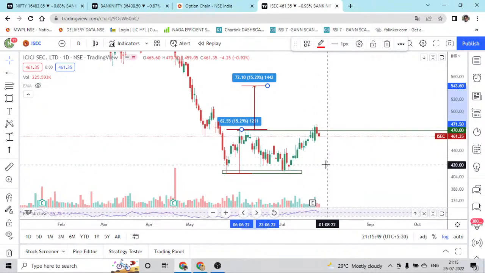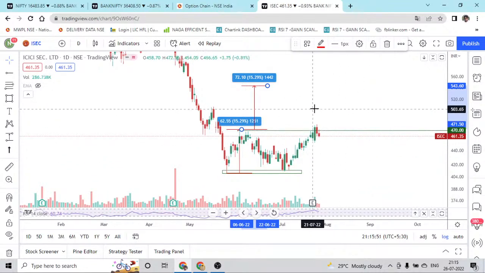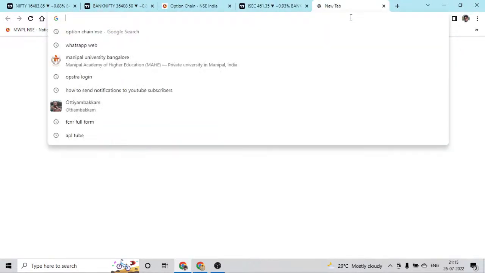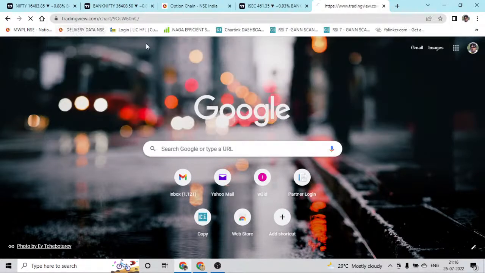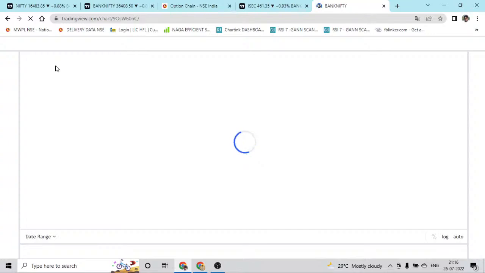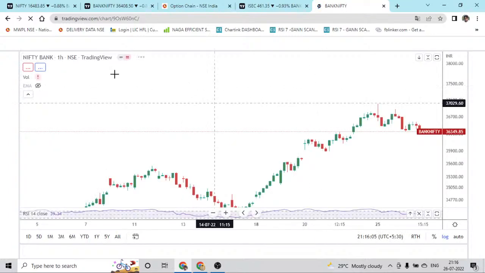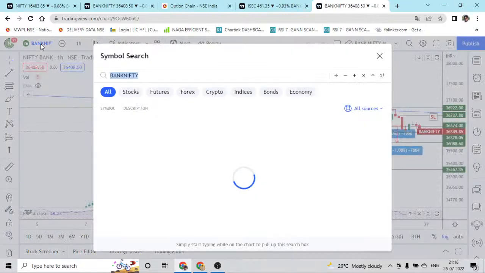If people are interested, they can do their own analysis and enter in this stock. This is the first stock for swing trading. We have another stock for swing trading, which I have plotted even in the Telegram channel. I have posted the chart.